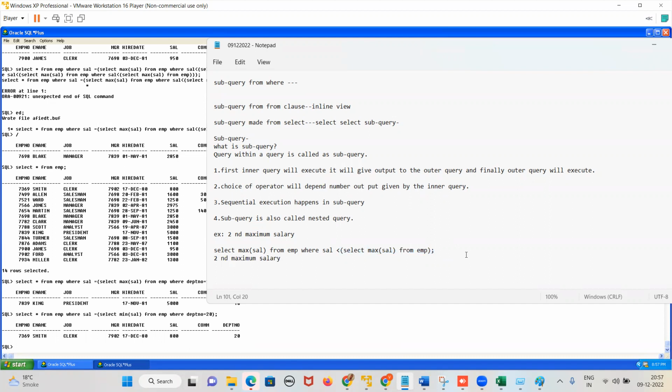That is how we explain a subquery. Query within a query is called a subquery. First the inner query executes. It gives output to the outer query. Finally, the outer query will execute. Choice of operator depends on the number of outputs given by the inner query. Sequential execution happens in subquery. Sequential means one by one. First the inner query executes completely, then only the outer query will execute. Subquery is also called nested query. And then you can give an example to find the second maximum salary. Am I clear, guys? Subquery, tell me yes or no. Yes, sir.